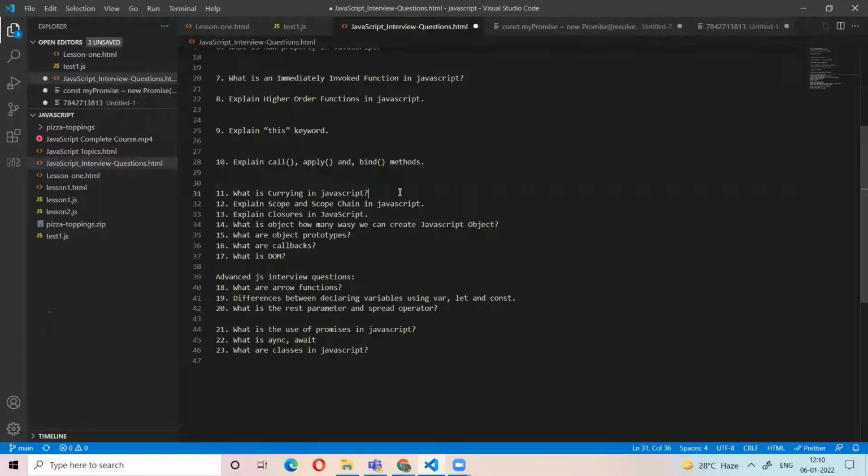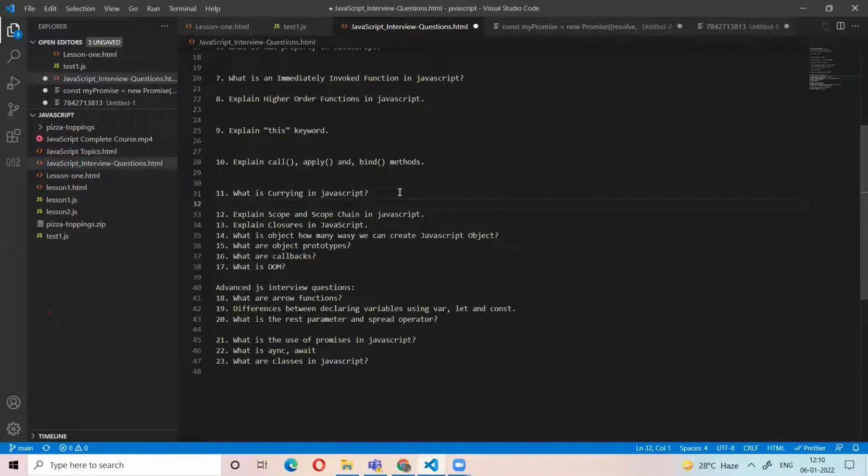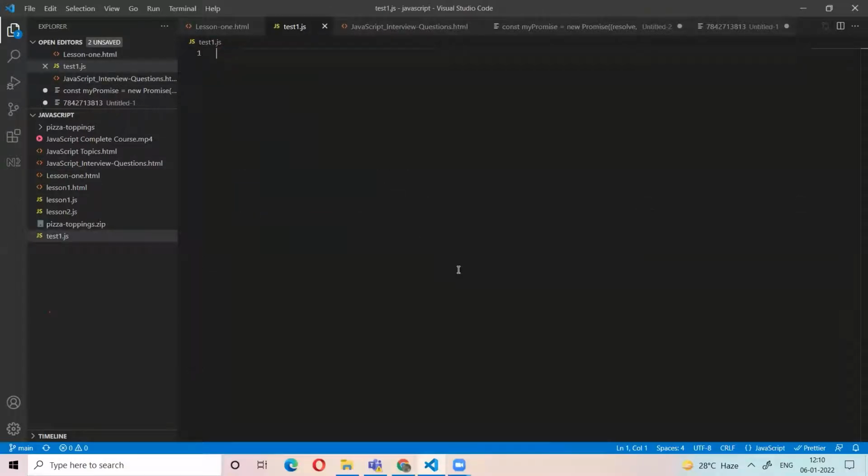Yeah. Next question. What is currying in JavaScript? Currying means passing n number of function arguments. I already told you that you can pass a function argument to another function, right? You know higher order function. Now I will explain the currying concept. Currying is a concept where you can pass multiple arguments instead of the function.